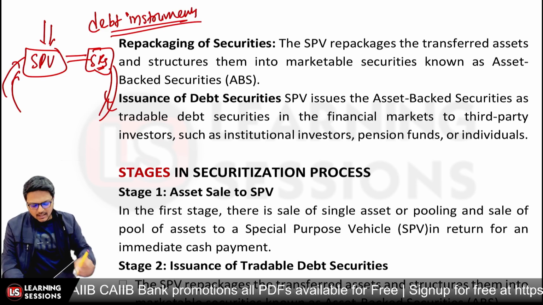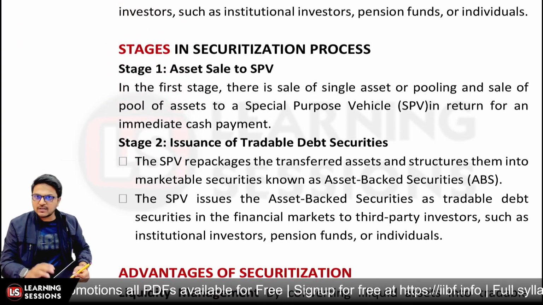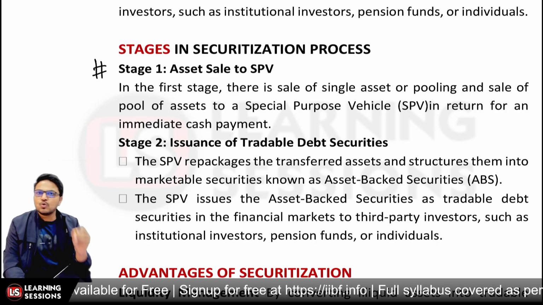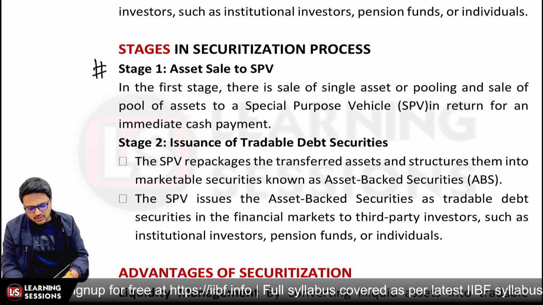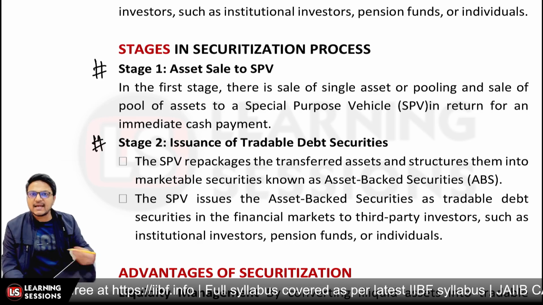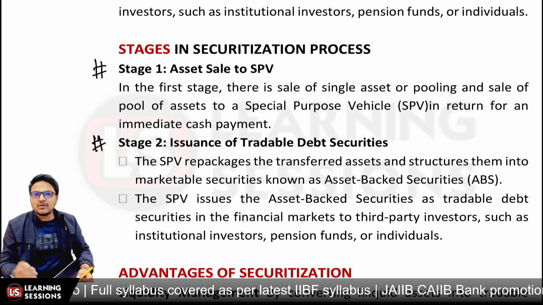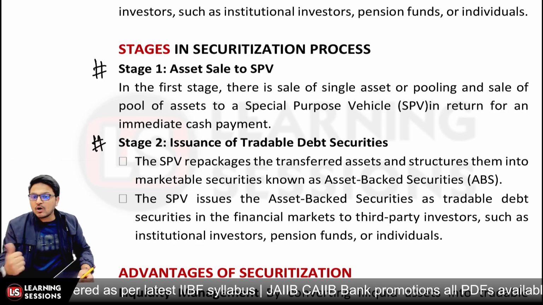So that's the funda. And after that, let's understand the different stages in the securitization process. First of all, it's asset sale to the SPV. That's the first stage, when the assets will be sold to the SPV. And after that, stage 2 is the issuance of the tradable debt securities, that is the SR, the security receipts will be issued. And further, the transaction amount will be given to whom? It will be given to the originator, right?